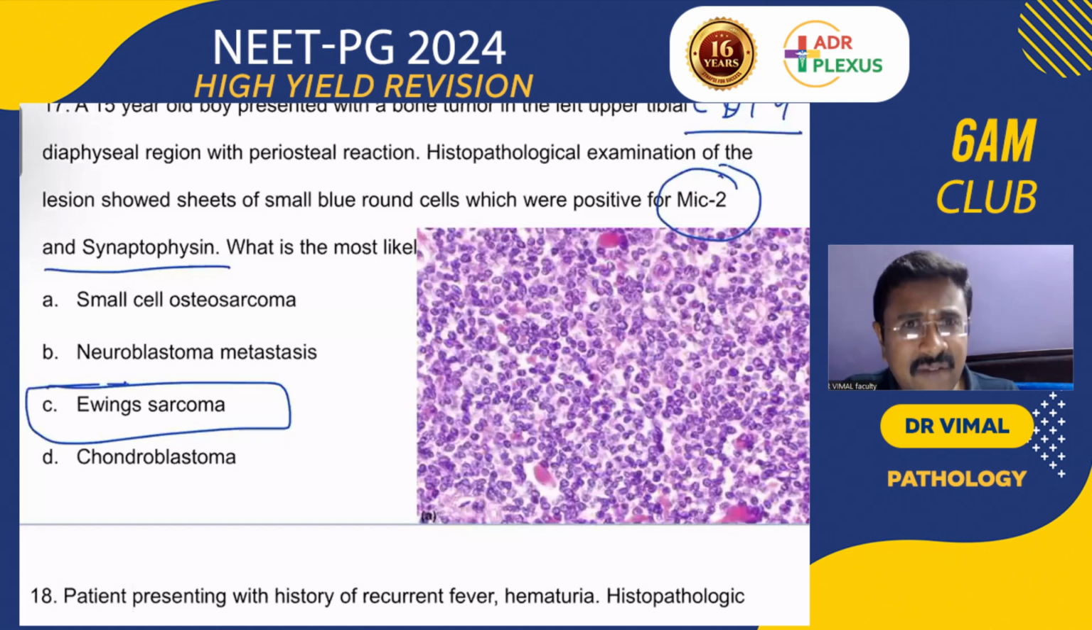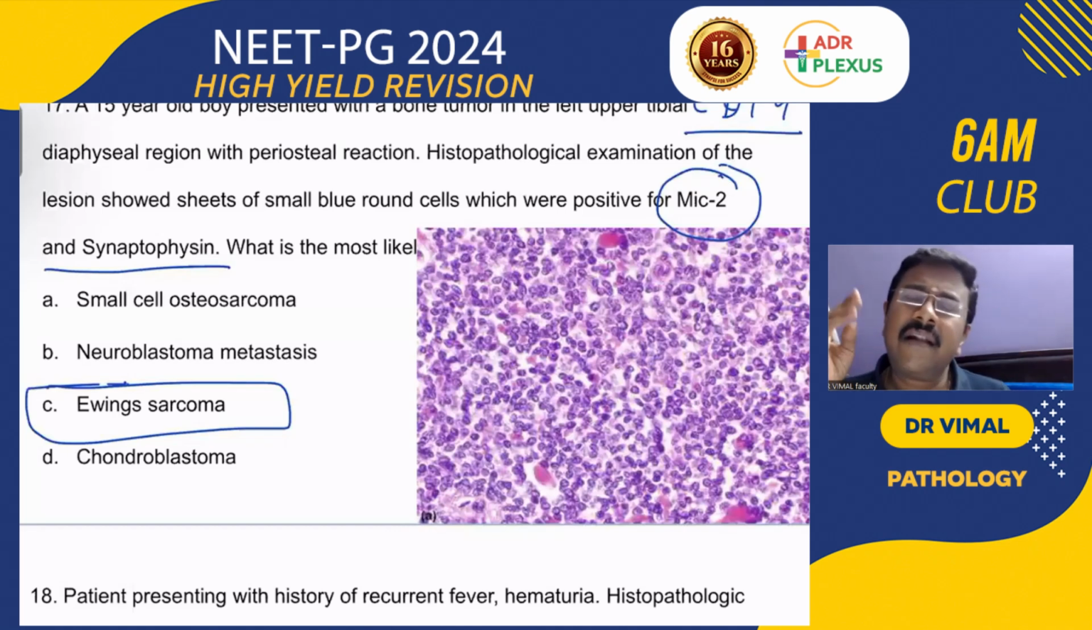Pain and tenderness will be there. Onion skin appearance. Where all will you be getting this onion skin appearance? In hyperplastic arteriosclerosis, onion skin appearance, and also in primary sclerosing cholangitis. Remember that onion skin fibrosis. And in primary sclerosing cholangitis, P ANCA will be positive.